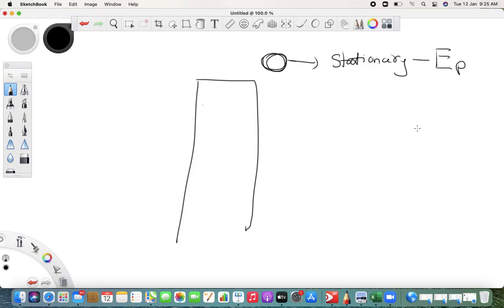Now as you release it, this object is going to come down. So what happens is, here the potential energy is maximum, but as it is stationary here, the kinetic energy is minimum. Minimum is 0. Okay.